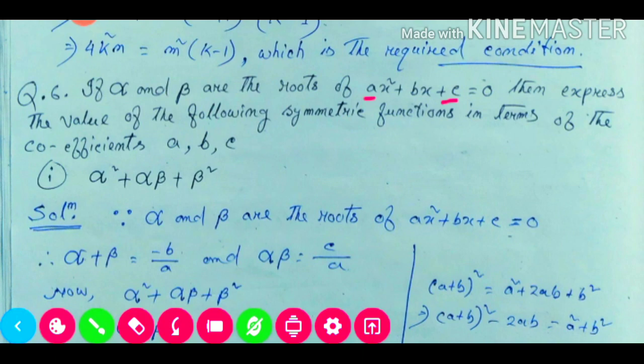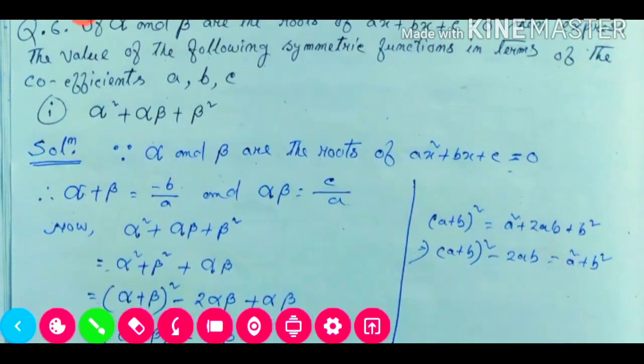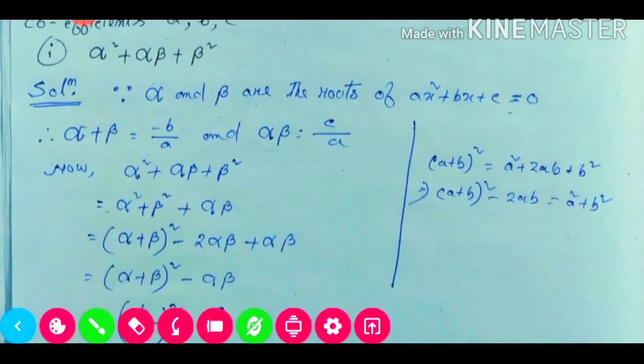Now whatever equation is given, from here we'll see what things we are able to apply. First of all we'll write this line: alpha square plus alpha beta plus beta square. Now alpha square plus beta square we add together, and alpha beta separately. We know the a square plus b square formula. From the a plus b whole square formula we get this one: a square plus 2ab plus b square. Now we need to find a square plus b square, so we keep this on the right hand side and shift 2ab to the left hand side, so it will be minus 2ab.